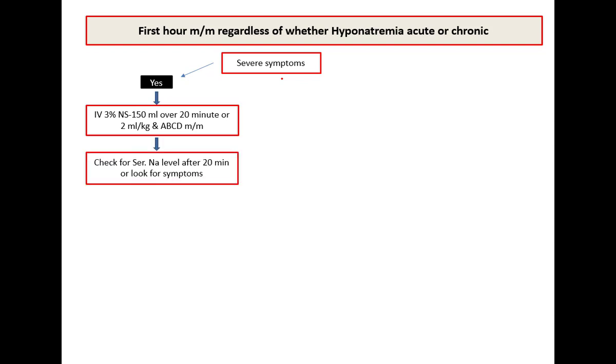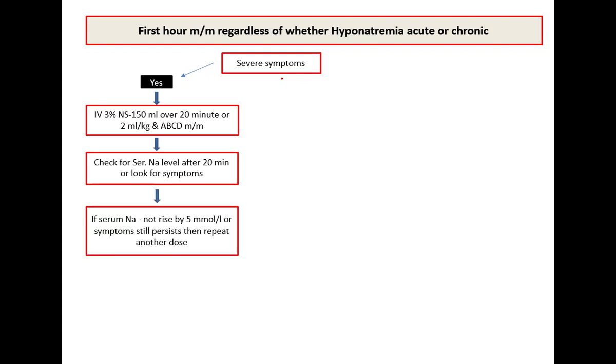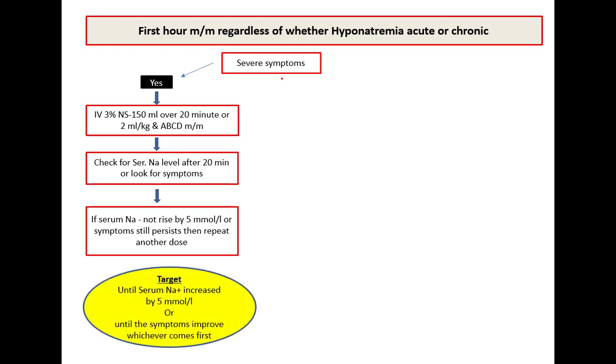Check the serum sodium level after 20 minutes or look at whether the symptoms have improved or not. If the serum sodium has not risen by 5 millimole per liter or symptoms still persist, then we can repeat another dose, and we can allow a maximum of 3 bolus doses. The target of this bolus therapy is until the serum sodium is increased by 5 millimole per liter or until the symptoms improve, whichever comes first.